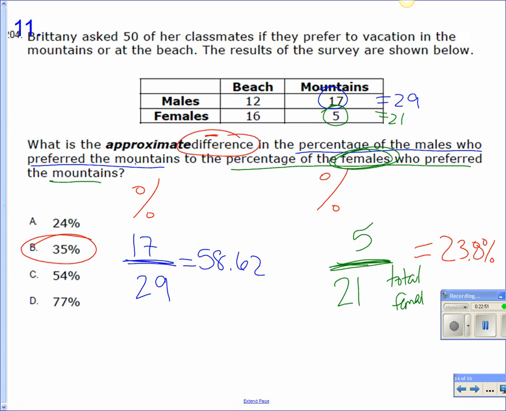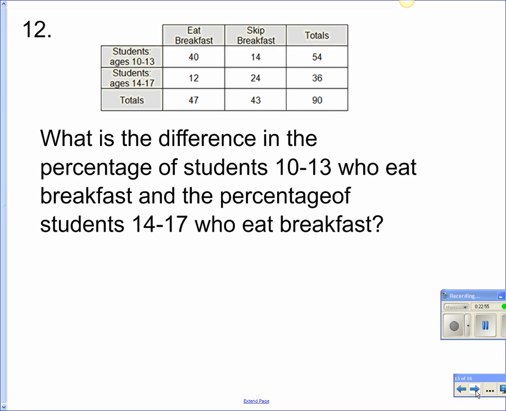All right, so 35%. Okay. All right. I think this is the last one, right? Number 12? Is this the last one? Okay.